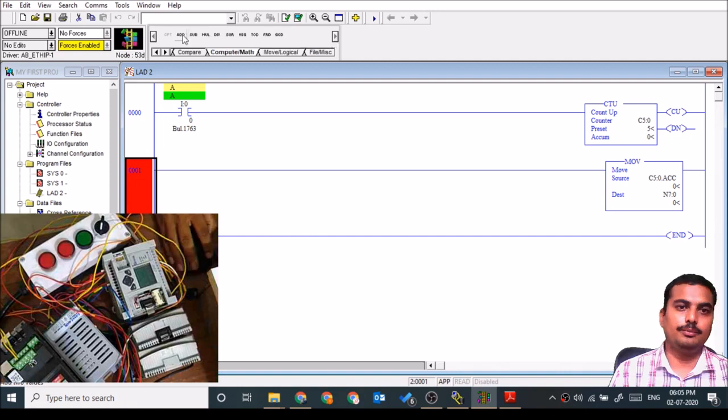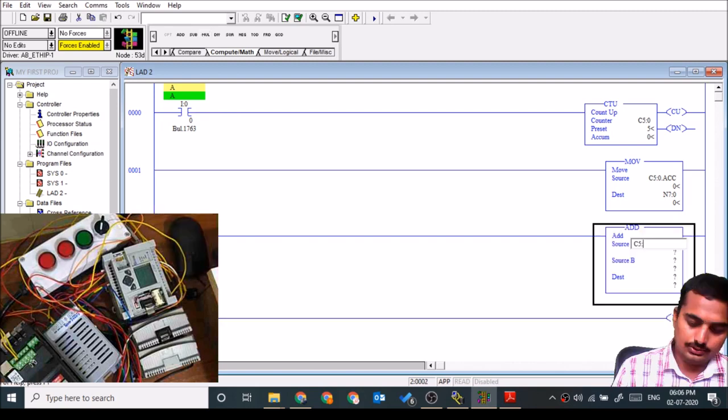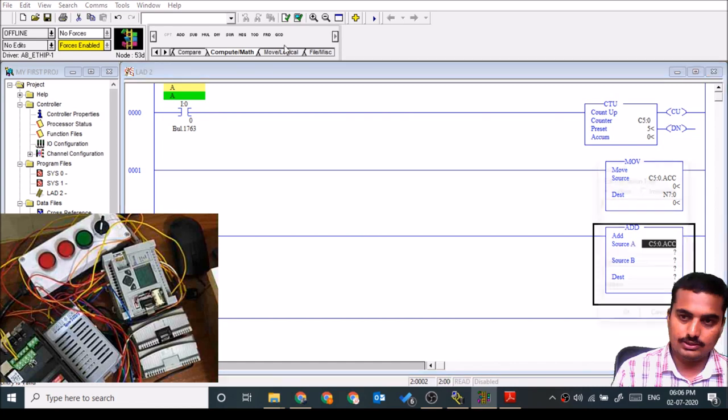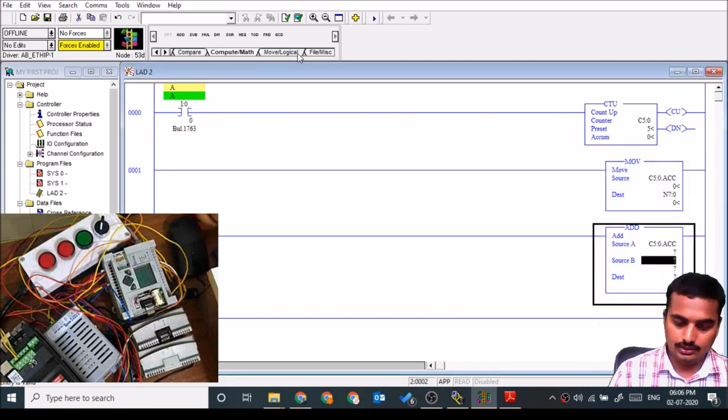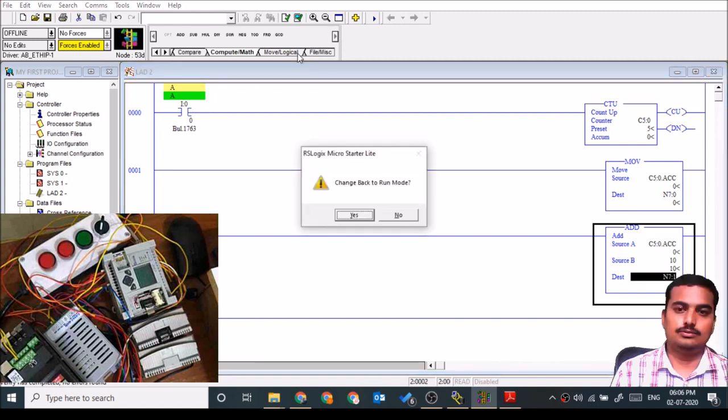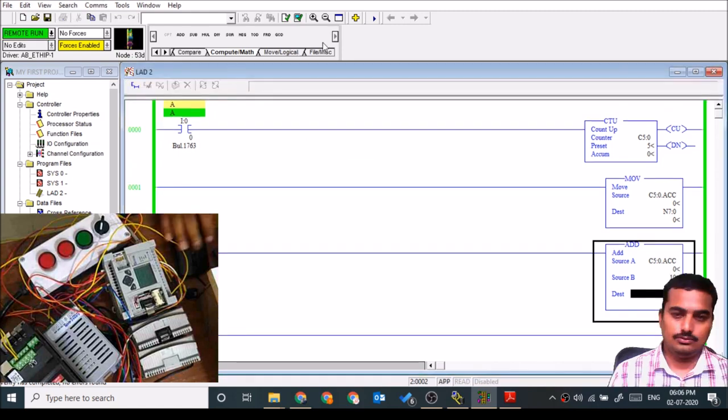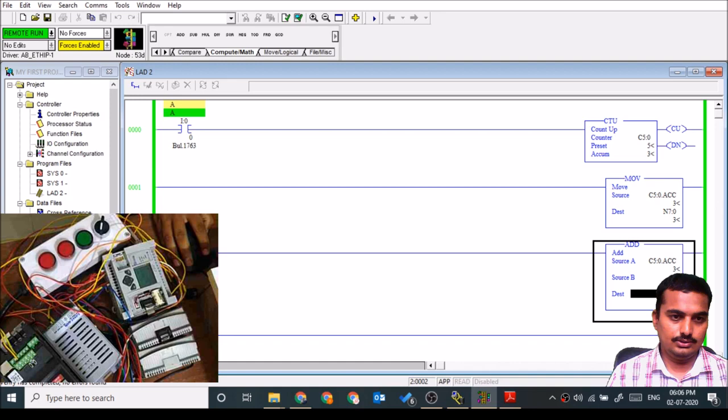We can have mathematics operations like addition, subtraction, multiplication, division. We'll try one addition instruction. We'll add C5:0.ACC with 10, and we'll put it into N7:1. See, this value is adding. 3 plus 10 is equal to 13, 4 plus 10 is equal to 14, 15, like this. Okay, this is the math instruction.